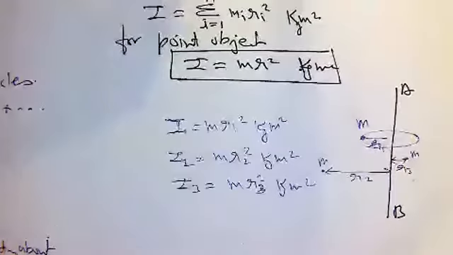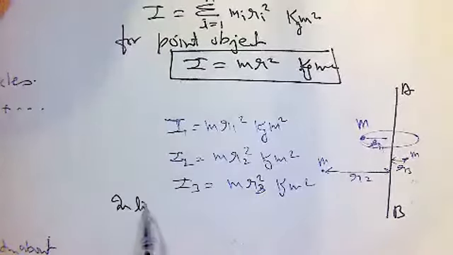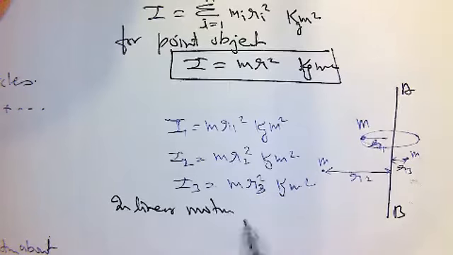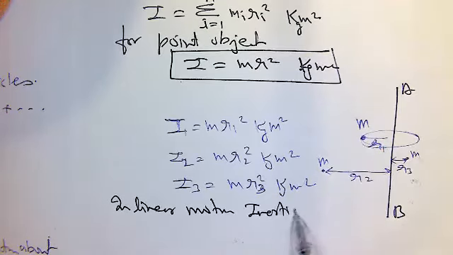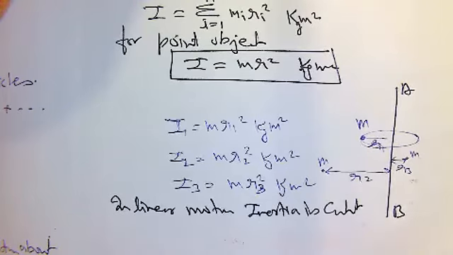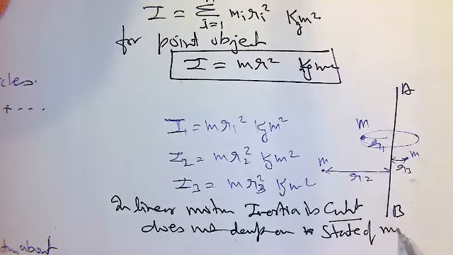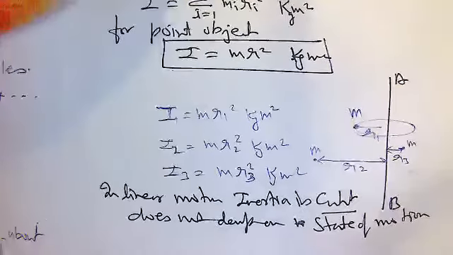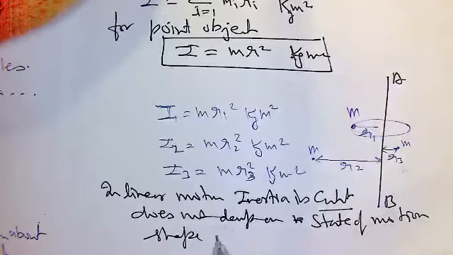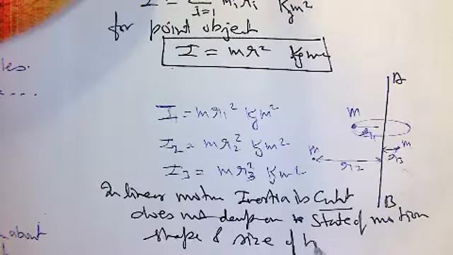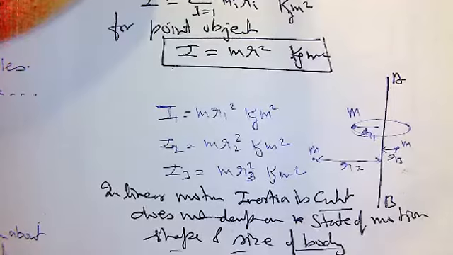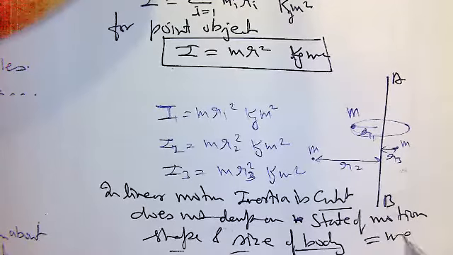In linear motion, inertia remains constant. Inertia is constant, does not depend on the state of motion, does not depend on the shape and size of the body. It does not depend on shape and size in linear motion, which is simply equal to the mass of the body.